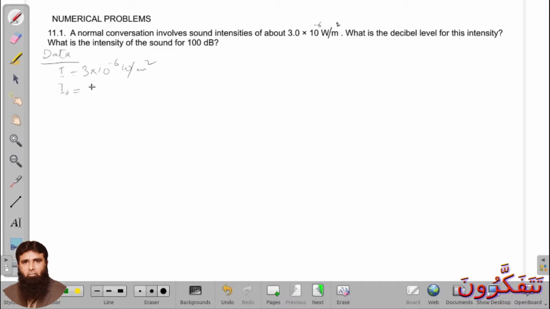Now the formula which we have to use here is sound level is equal to 10 into log I over I naught. Now calculation.